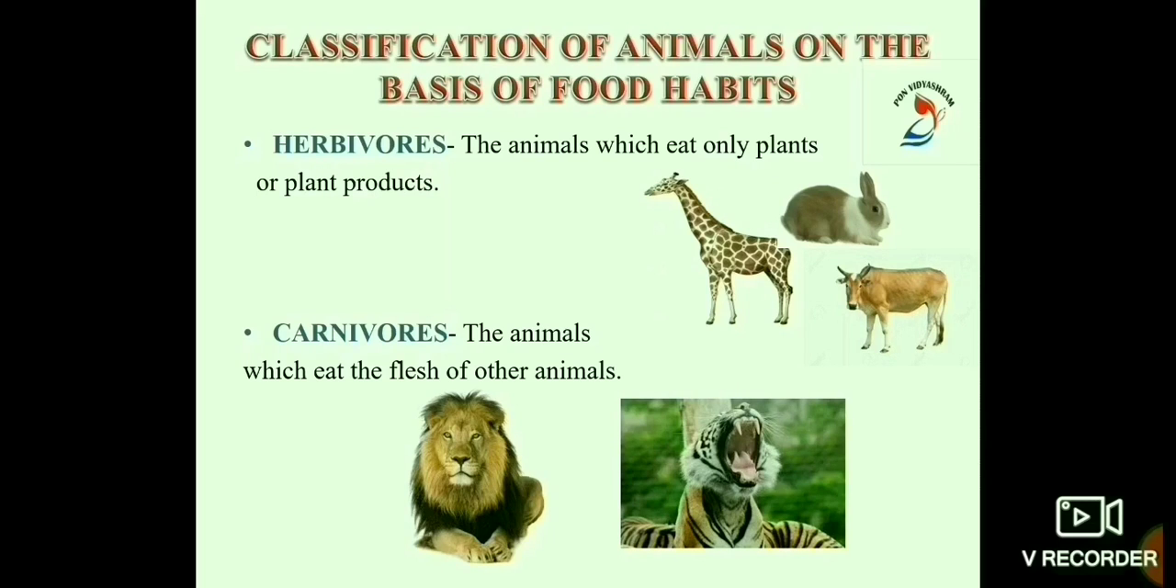The next one is carnivores. These are animals which eat the flesh of other animals. Carni refers to flesh, vore refers to eater. So we can say flesh eater. Example, lion, tiger, eagle, snake.